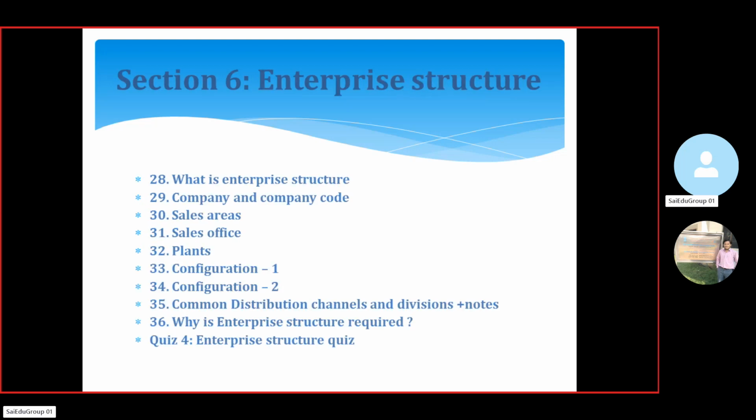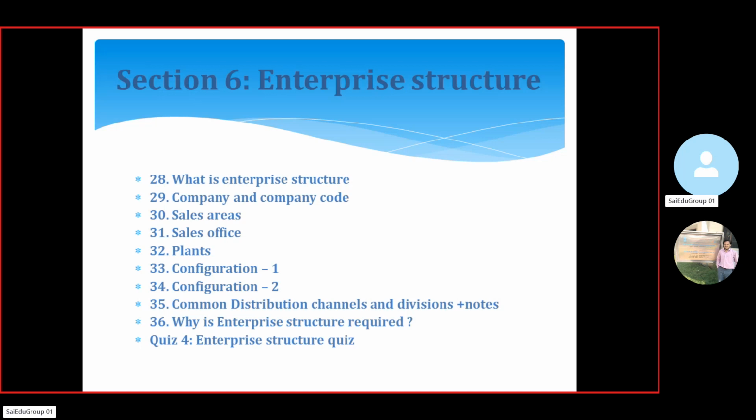In section 6, we are going to discuss enterprise structure. This is one of the most important parts. Whichever module we choose, this is one of the most important concepts. Here we are going to discuss what enterprise structure is, and next company and company code. If we want to register a company at SAP level, how do we register the company in SAP, how do we generate the company code, and how do we use that company code in different processes.